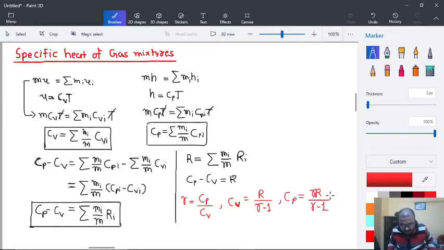So these equations will also apply to gas mixtures.